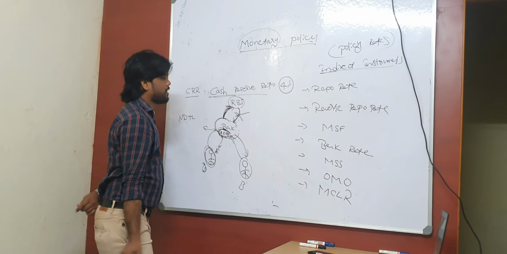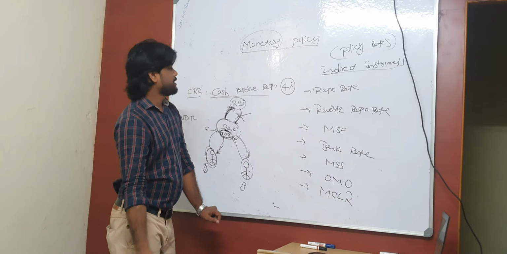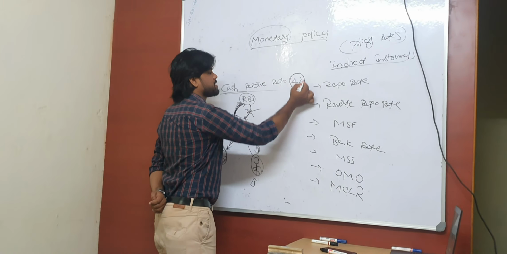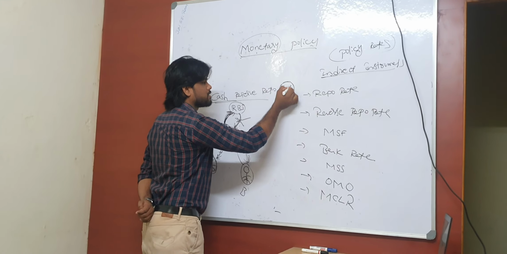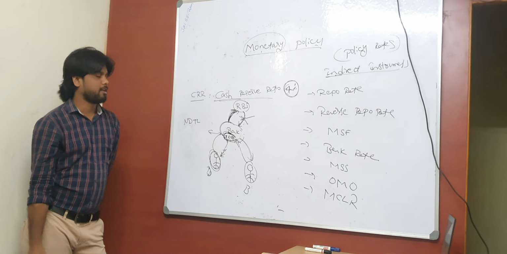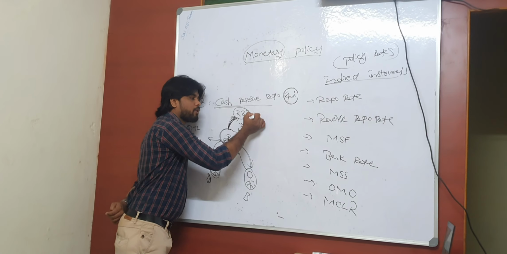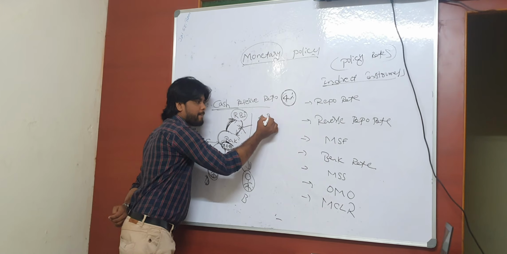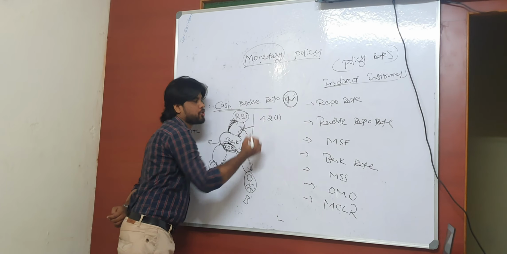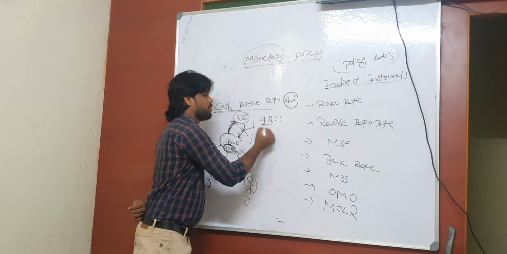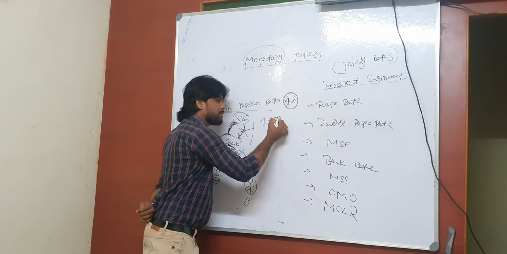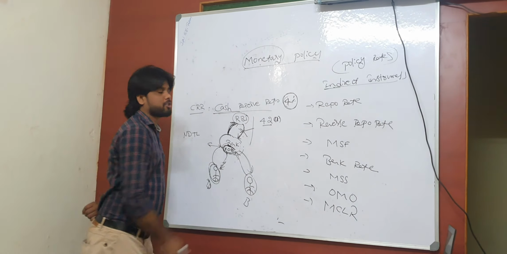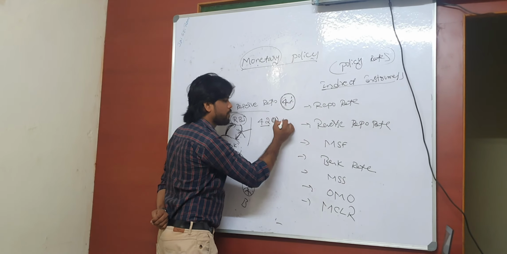So that's about CRR, and a few important points from an examination point of view. We should remember all these things. They may ask many times, what is the present CRR value? It's 4% of what? It's 4% of NDTL, right? And apart from that, one important point with respect to CRR we should remember: CRR is mentioned under Section 42, subsection 1A, of this Act.